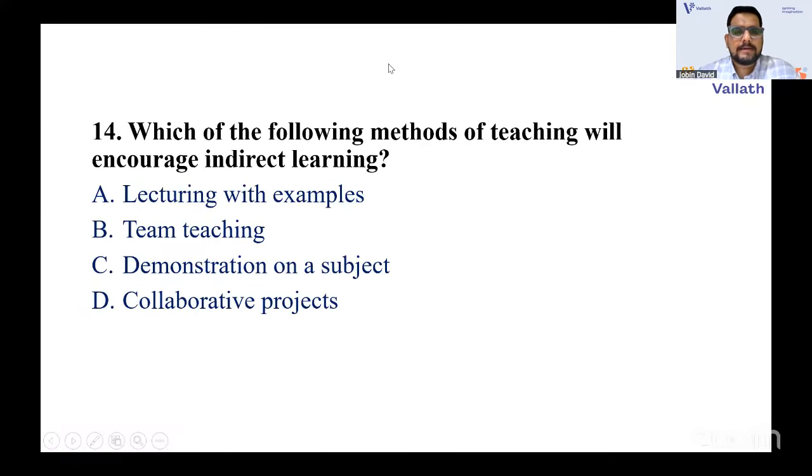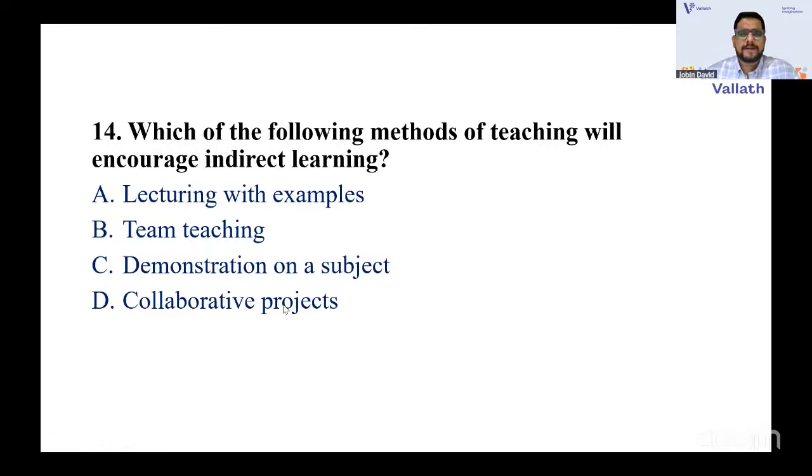Which of the following methods of teaching will encourage indirect learning? The 14th question. Indirect learning. So what can you go with? Is it lecturing with examples? Is it team teaching, demonstration on a subject, collaborative projects? Team teaching is actually not a learner-centered method. It is a teacher-centered method only.